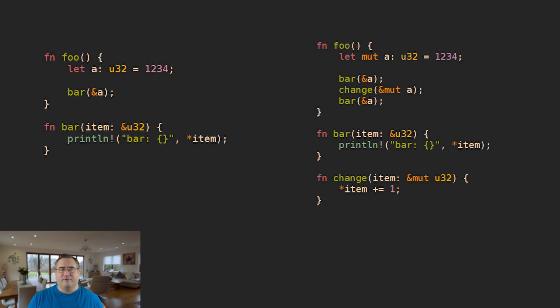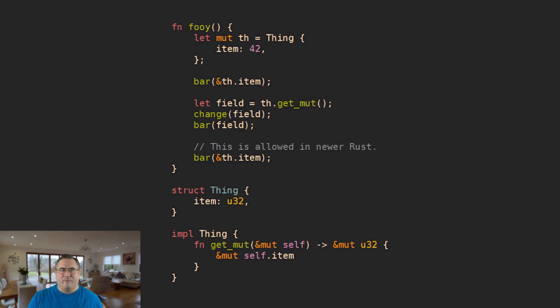Now this next example shows a data structure where we have a method that returns a mutable reference to something inside of that struct. The compiler is able to determine that the mutable reference to the inside of the struct also means that there's a reference to the struct, and is able to restrict other references to the struct.